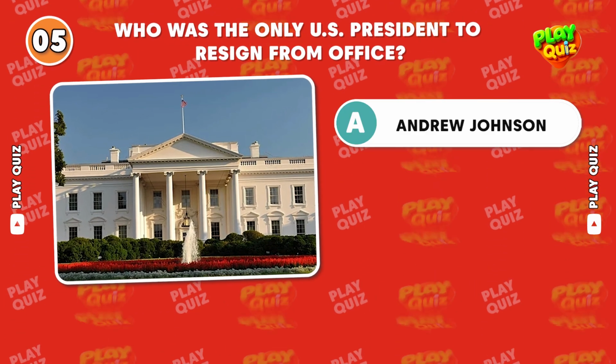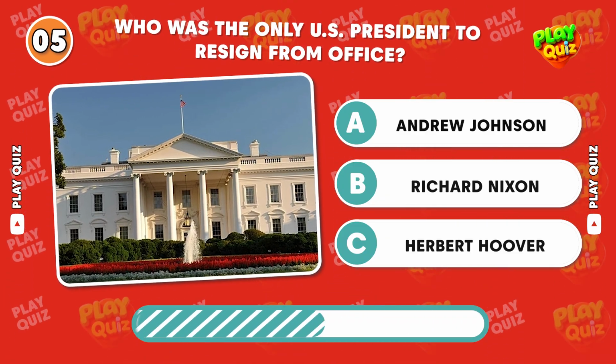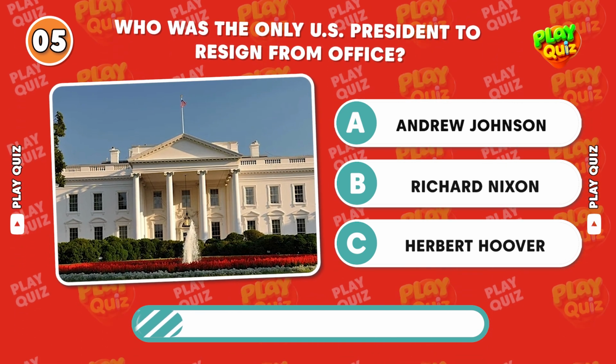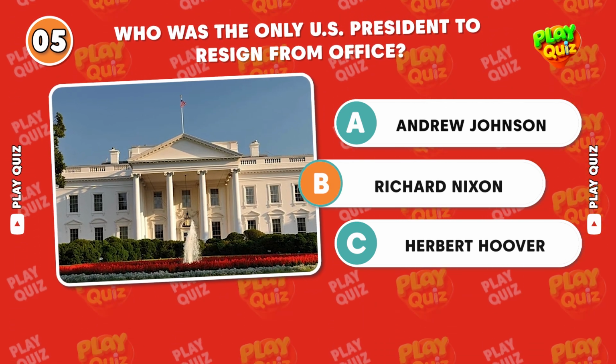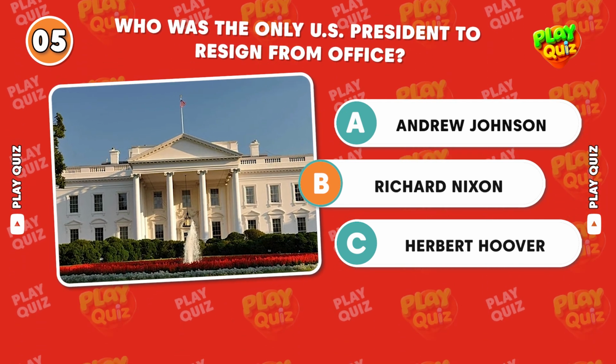Who was the only U.S. president to resign from office? Correct answer, Richard Nixon. Nixon resigned in 1974 due to the Watergate scandal, avoiding impeachment.